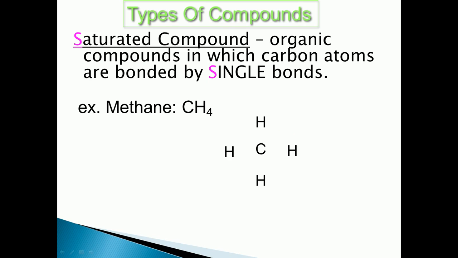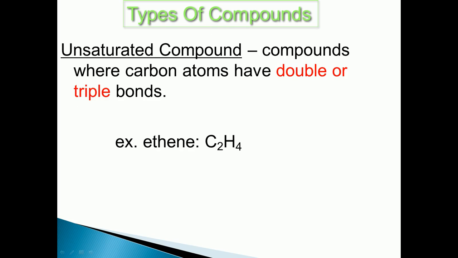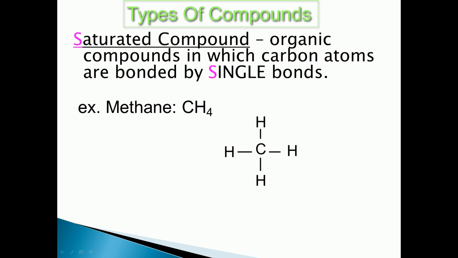Okay, so now come toward the types of compounds. Saturated compounds are those organic compounds in which the carbon atoms are bonded by single bonds. For example, methane, CH4. So this is clear, there are covalent bonds present between carbon and hydrogen here, and I mean that 4 hydrogen atoms are surrounded by the central carbon atom. Okay, so these are saturated compounds. Saturated compounds are actually called alkanes. Alkanes are saturated.